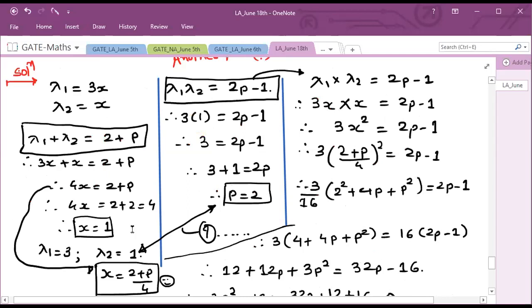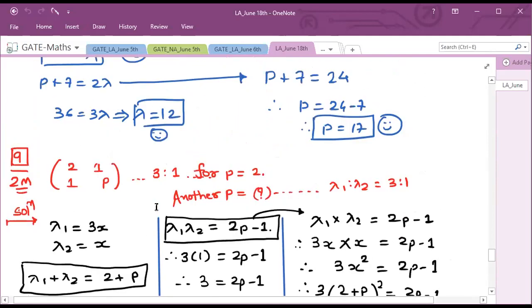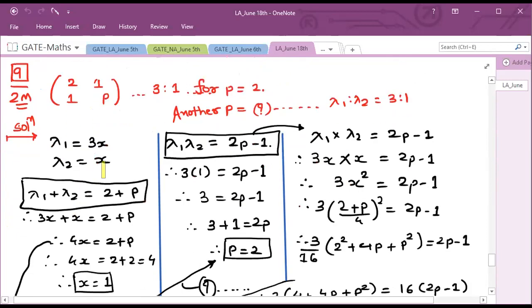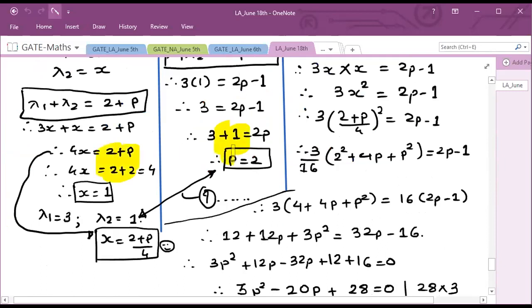But by putting the value of one variable in the quadratic equation, you are not able to find the value of the other variable, or the second value of that variable. So in this type of problem, never put the value of one. Whenever you are having two values of p, don't put any one value of p. Because if you put that value of p, you will come to that point again and again. You are not going to find another value of p.